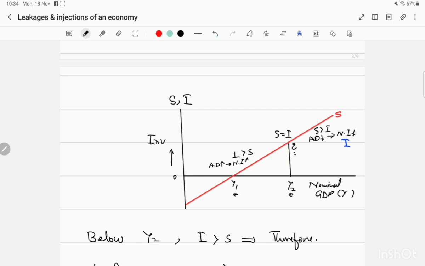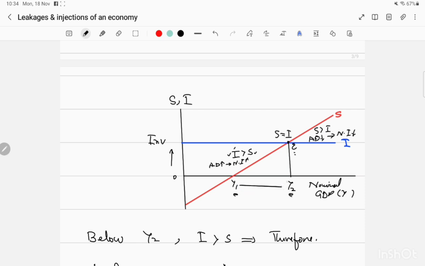So what is happening after this? National income starts to increase till the point when savings are equal to investment. At this point the economy will be in equilibrium, because whatever injection was added is equal to the saving, which is a withdrawal. So the economy will be in equilibrium, but this equilibrium is higher than the previous level of equilibrium, which was Y1.